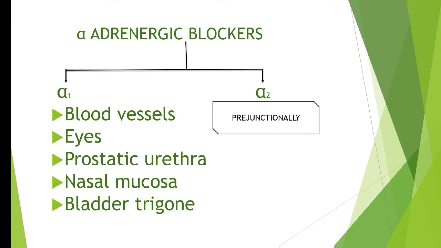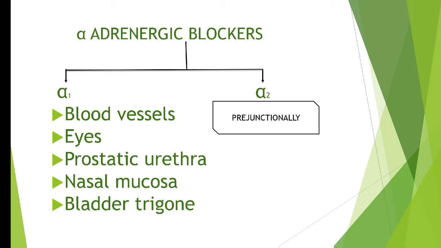Next, in all these areas, whatever I have shown you: the blood vessels, eyes, prostatic urethra, nasal mucosa and bladder trigone, in all these areas you can find both alpha 1 as well as alpha 2 receptors. But there is one more area where only alpha 2 is present, that is prejunctionally. Alpha 2 receptors are also present prejunctionally.